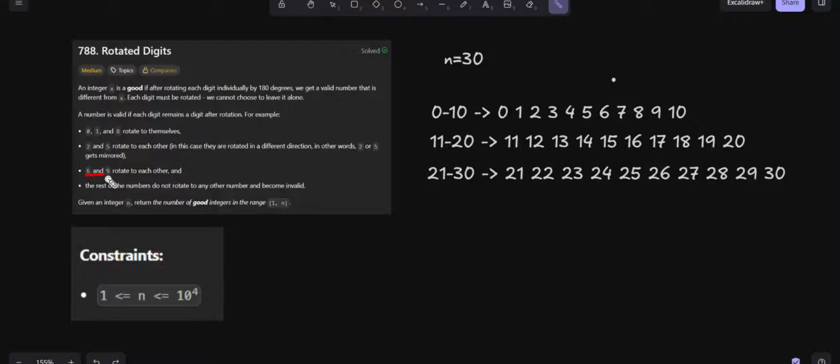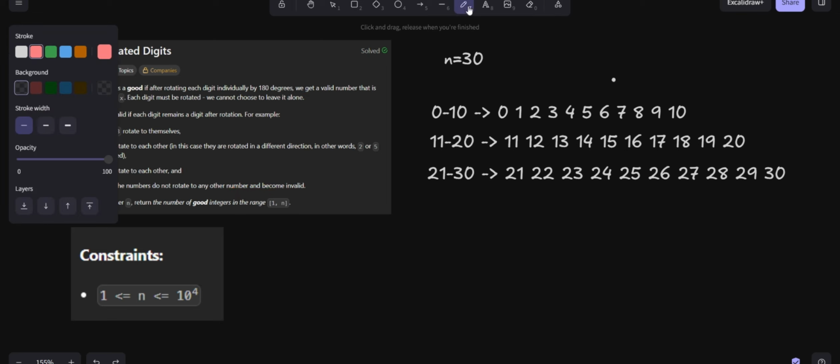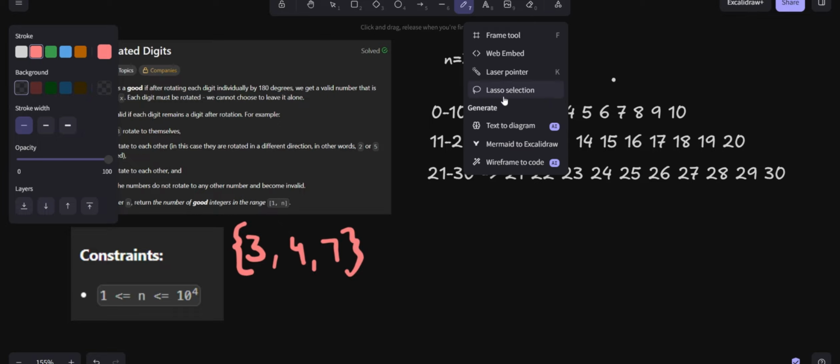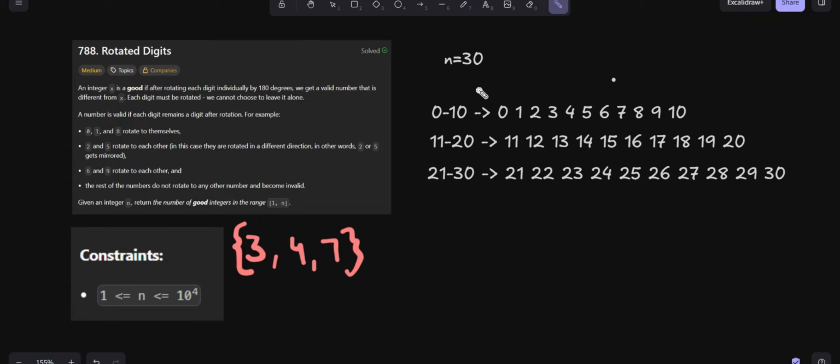6 and 9 similarly rotate to one another. And this point states that any other digit which is not within this set makes the entire number invalid. Any number containing 3, 4 or 7 makes the entire number invalid. So now let's consider the example for n equal to 30.